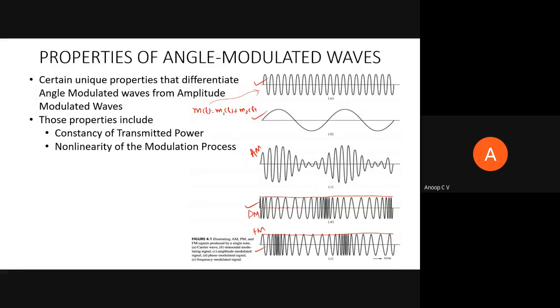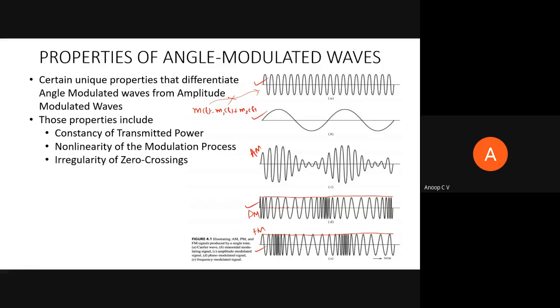In the next slide we'll see that FM modulation is a non-linear process. It won't satisfy the condition of superposition. So if the message signal has two different components and you individually frequency modulate the carrier with m1(t) and m2(t) and then add them, it will not be the same as frequency modulating the carrier with the resultant signal. We'll see that later.